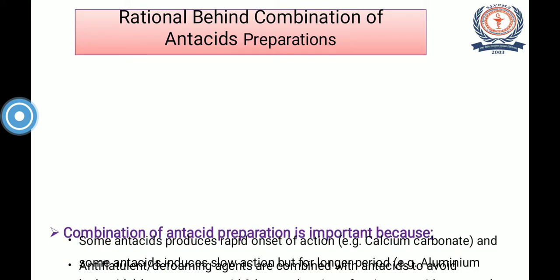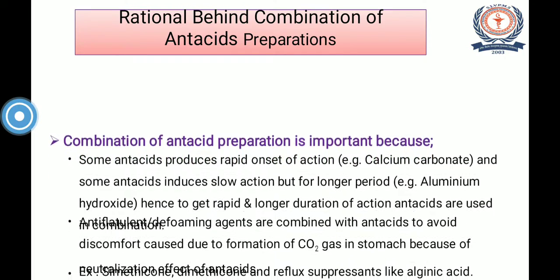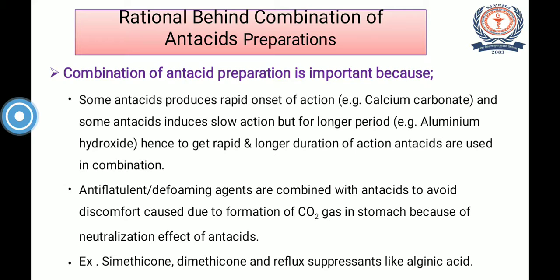Some antacids produce rapid onset of action, for example calcium carbonate, and some antacids induce slow action but are given for a prolonged period of time, for example aluminum hydroxide. And so as to get rapid and longer duration of action, as we discussed in ideal properties, the antacids are given in combination.